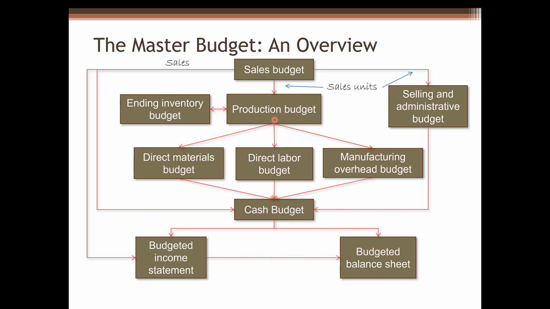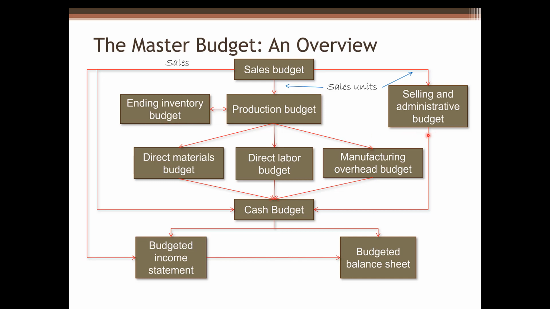Then we can prepare the production budget. The production budget lists the number of units which must be produced during each budget period to meet sales needs and to provide for the desired ending inventory. The production budget influences the direct materials, direct labor, and manufacturing overhead budgets. And then we can prepare the ending inventory budget.